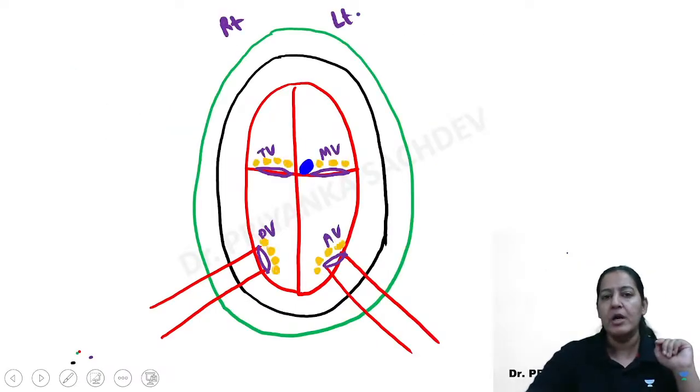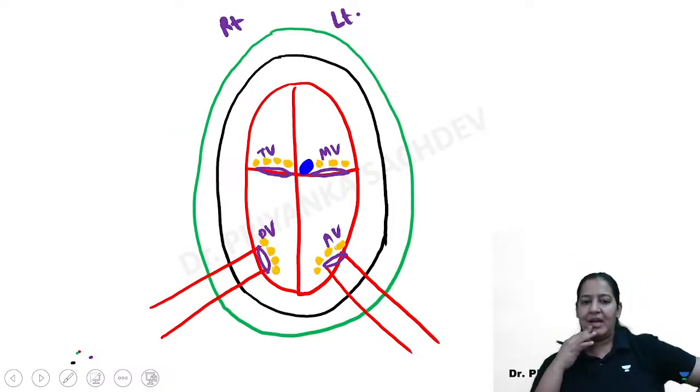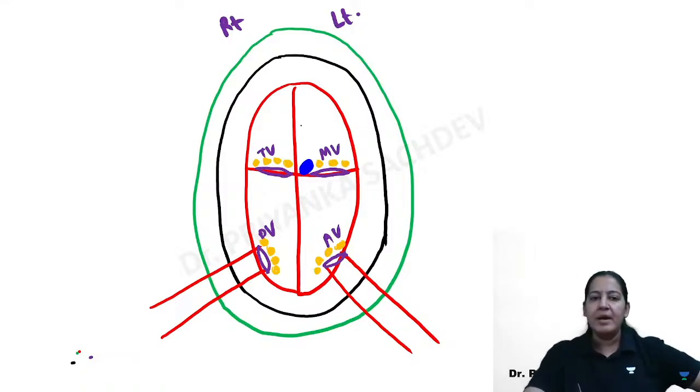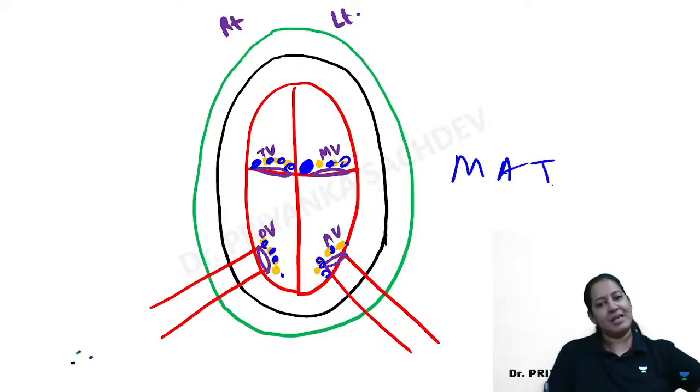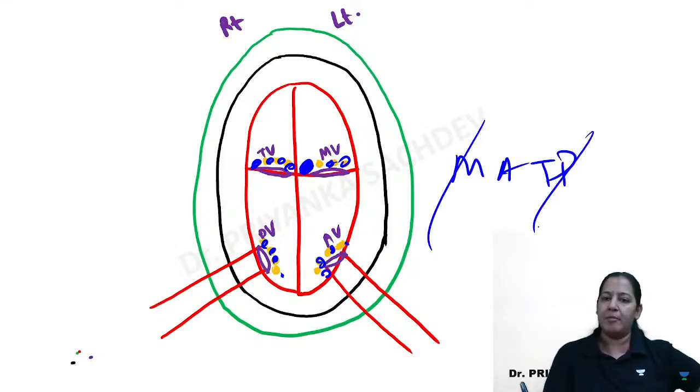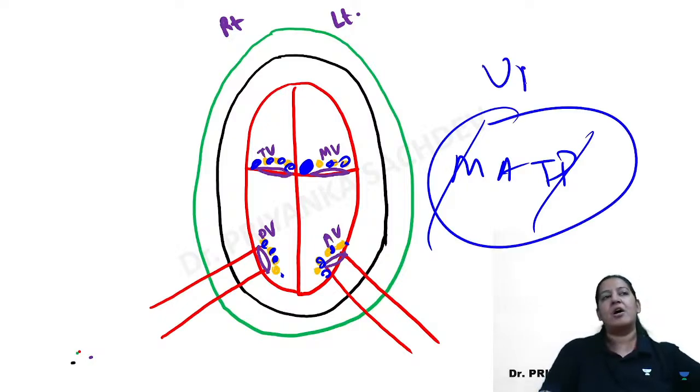Grossly, if you talk about it, tell me the location. You see the four valves I have shown in the diagram. In all four valves, I have drawn them on the upper surface. Only on the upper surface. So it can occur, the sequence is the same: most common mitral, least common pulmonary. But in all of them, they occur only on the upper surface. Everyone give me a thumbs up.